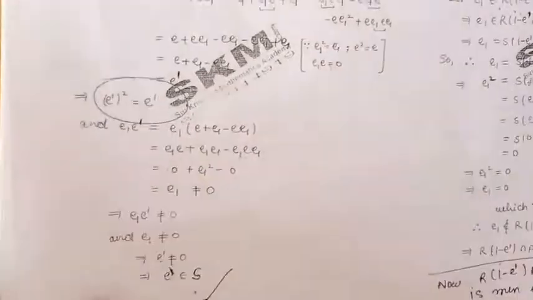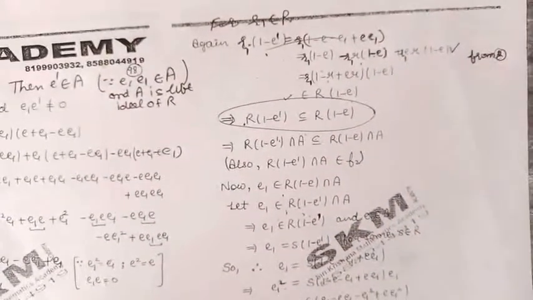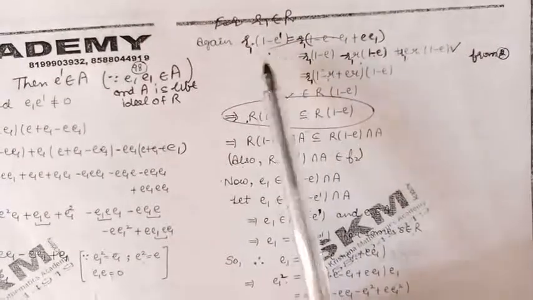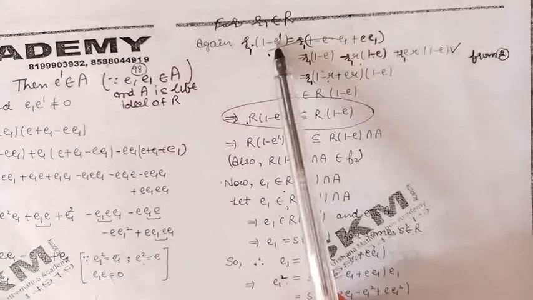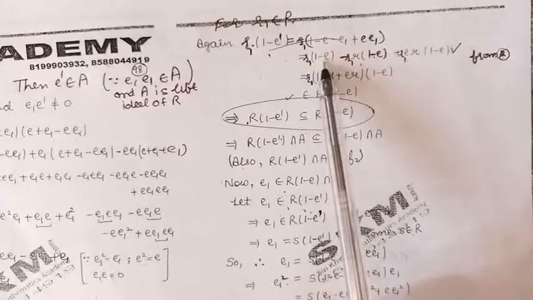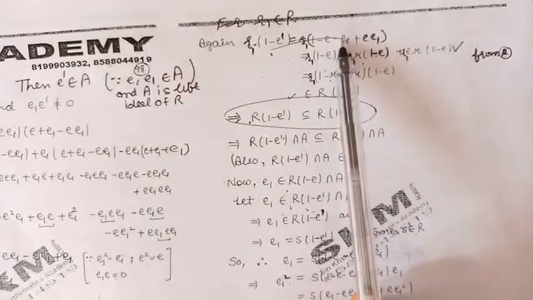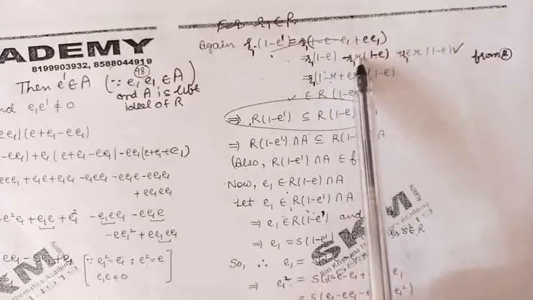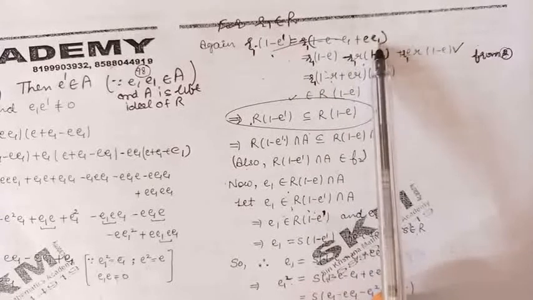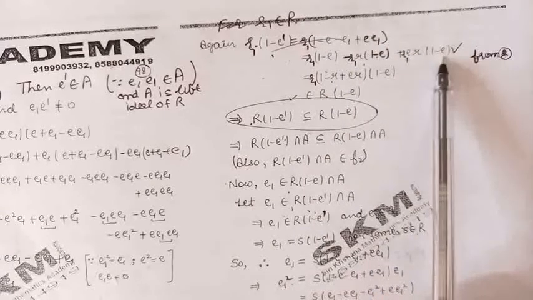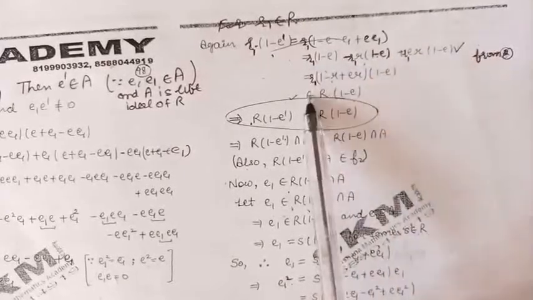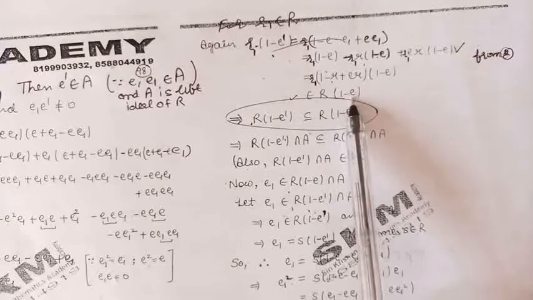Now, for an element R1 belonging to the ring R, let us consider R1 into 1 minus E dash. Putting the value of E dash here, this can be written as R1 into 1 minus E minus R1 into E1. E1 has the value R into 1 minus E. Then R1 into E into E1. Here also we have substituted the value of E1. We can see that this expression belongs to R into 1 minus E.